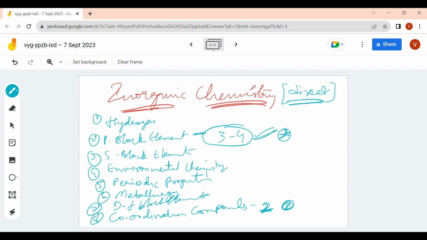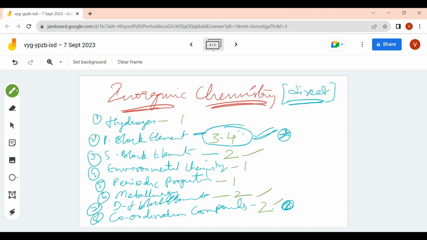Then next comes your S block elements. Here also you will be getting 2 questions. You will be getting 3 to 4 questions here, and this is also important. Then from environmental chemistry, periodic, and D and F block also you will get 2 questions. So focus mainly on these 3 after P block elements, and in the remaining all you get only one question.